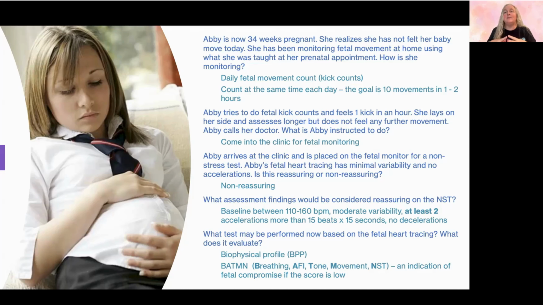Remember that the baby, even though the baby is in utero and isn't breathing oxygen, still makes breathing movements because they get the amniotic fluid in the alveoli. So the diaphragm still moves. We're going to look for breathing movements. We're going to look at the AFI, which is the amniotic fluid index, or how much amniotic fluid is in there. We're going to look at the baby's muscle tone and if the baby's moving.